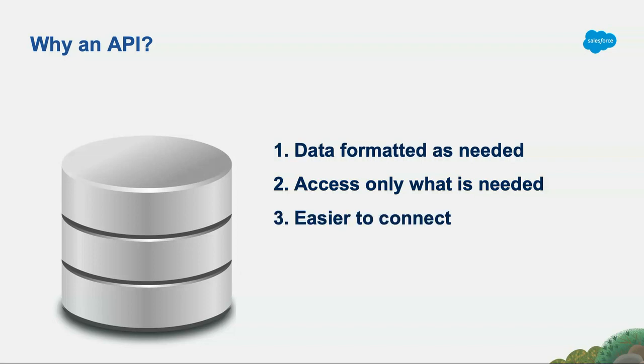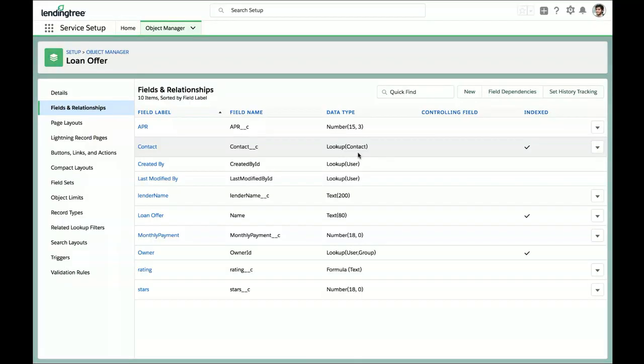It's much easier to connect because we don't have to worry about custom drivers or special ways of authenticating. And it's future-proof, which means that if the database ever changes, all we have to do is change our API implementation, and we don't have to change all of the different systems, all the different integrations that are using that API for business purposes. So with that, let's get started.